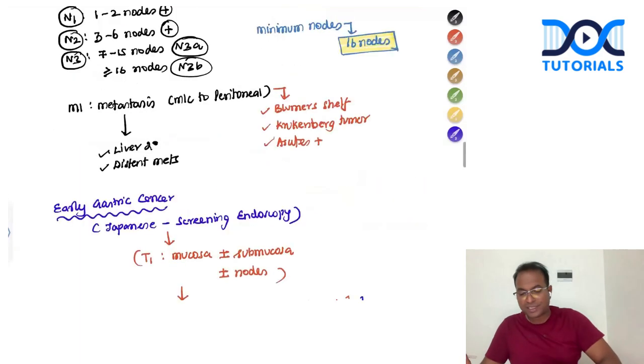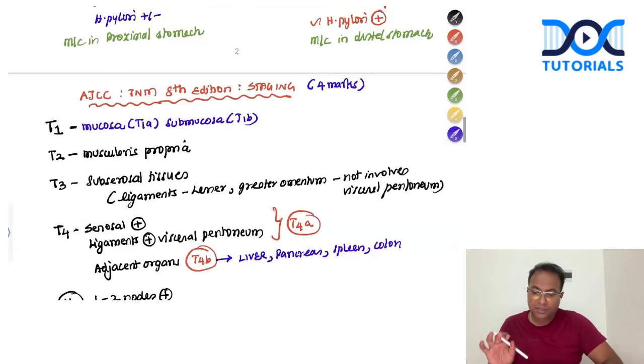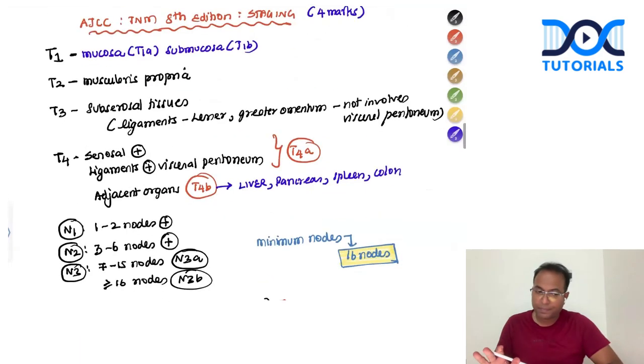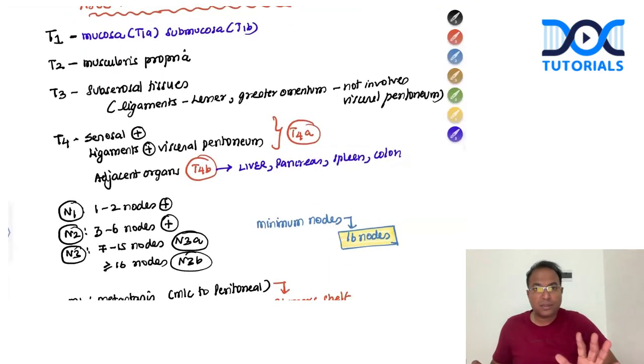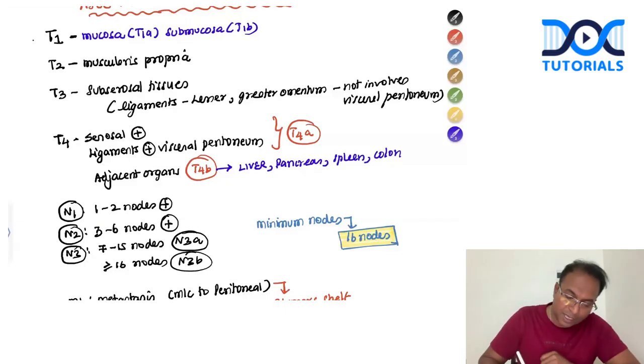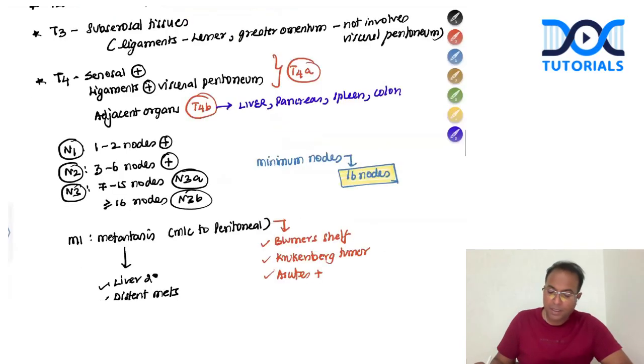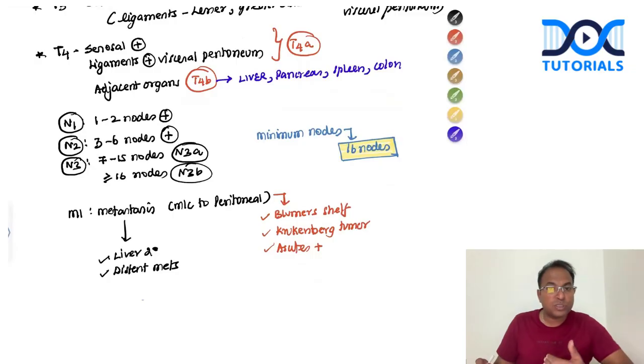So since we are writing about the staging, we can add a few points. But what they have given is 4 marks only for TNM staging. So you write about the staging. Stomach cancer staging will definitely be asked in exam, especially for final years. T1 mucosa, submucosa, T2 muscle layer, T3 subserosal tissues, T4 serosa. So 1 to 2 nodes, 3 to 6 nodes, 7 to 15, more than or equal to 16.